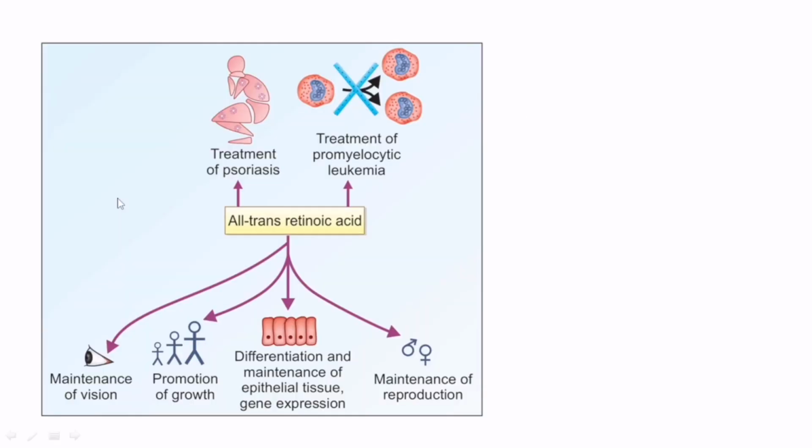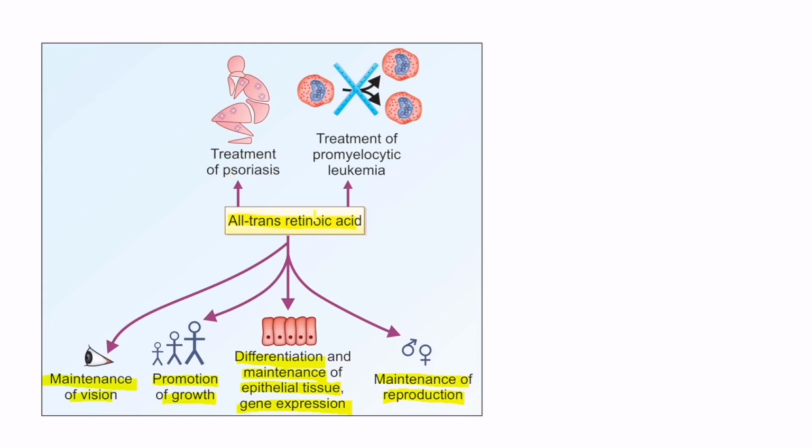Now we will see what are the biochemical functions of vitamin A. The trans retinoic acid plays a very important role in the maintenance of vision, promotion of growth and maintenance, and also in the differentiation and maintenance of the epithelial tissues and in gene expression. It also plays a significant role in the maintenance of reproduction, because in that case it acts as a steroid hormone.